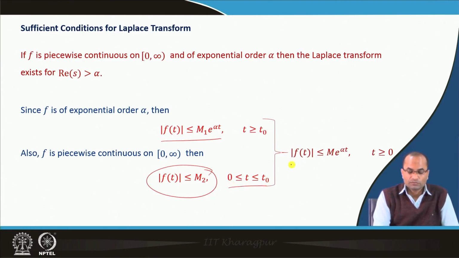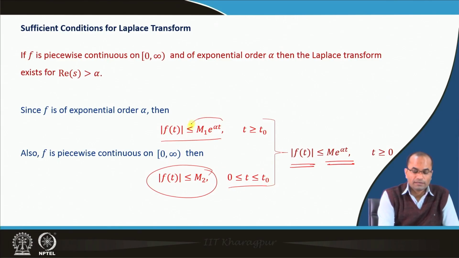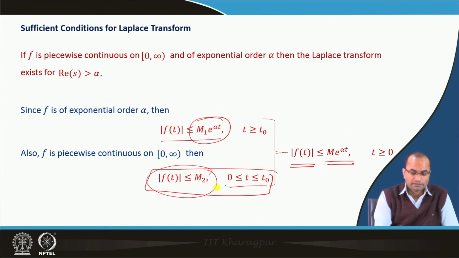So, combining the two, we get that the absolute value of f t is bounded by m e power alpha t, because for 0 to t naught it is anyway a bounded function. So, that is not the concern, but for t greater than t naught it is bounded by the exponential function.